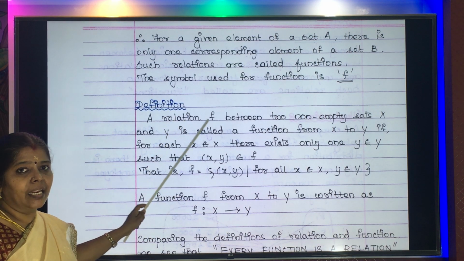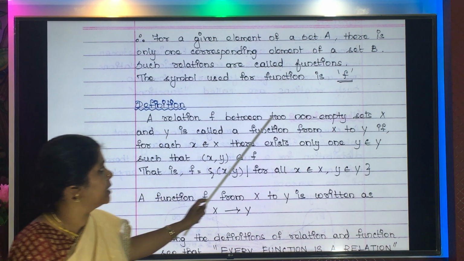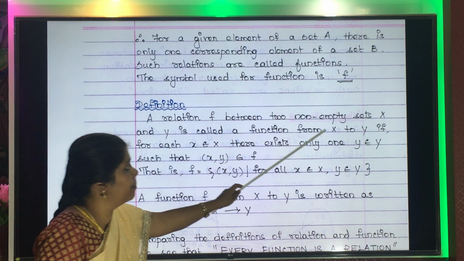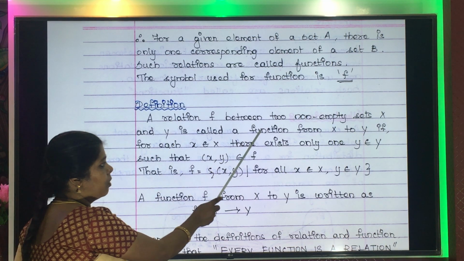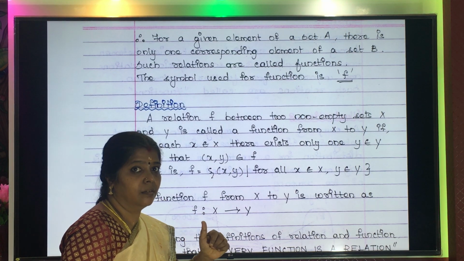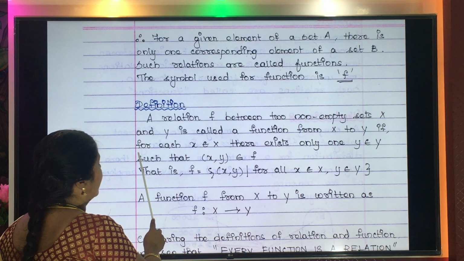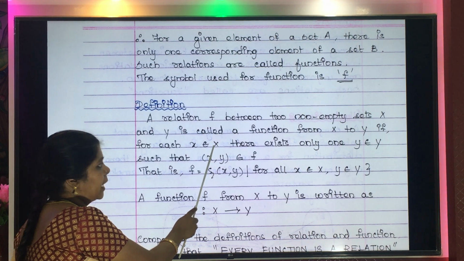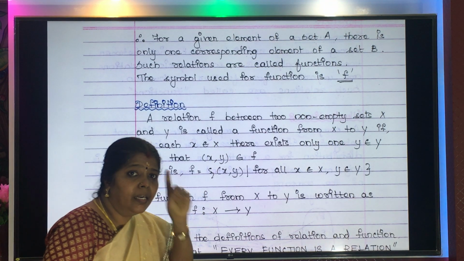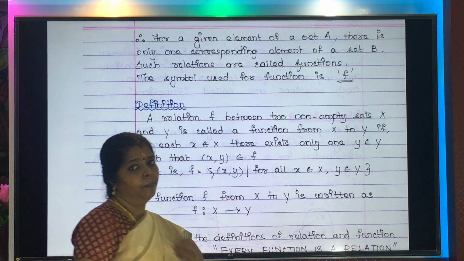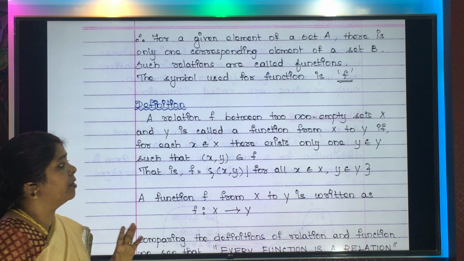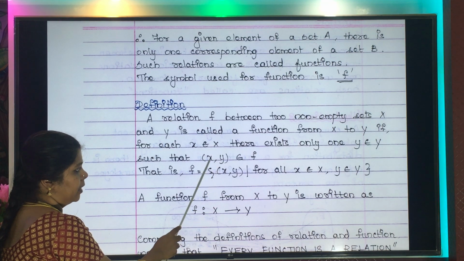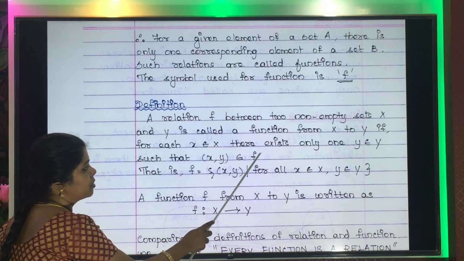A relation F between two non-empty sets X and Y will be called a function from X to Y, that is, a relation will be called a function when for each x belonging to X, there exists only one element y belonging to Y. So for each element in X, there will be only one element in Y, and that is related in the ordered pair (x, y), which belongs to that function.